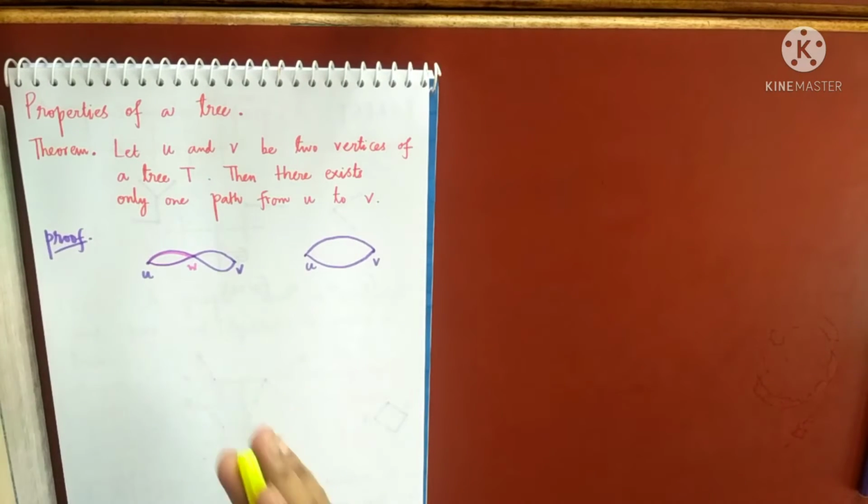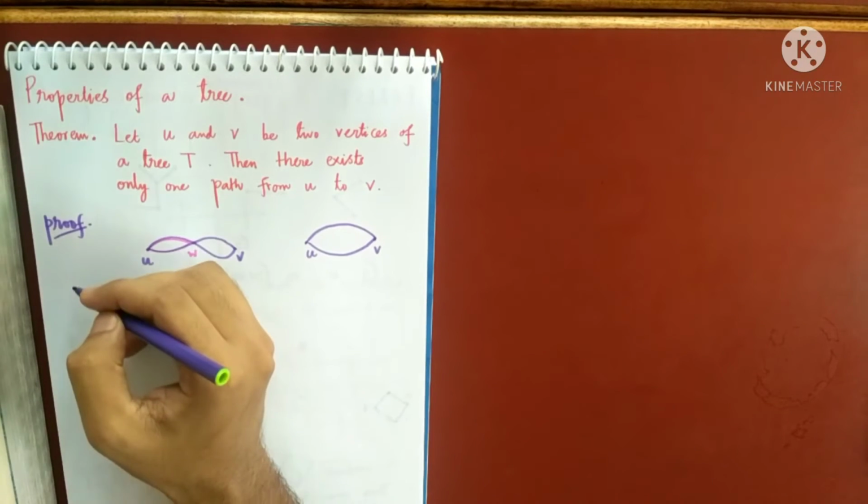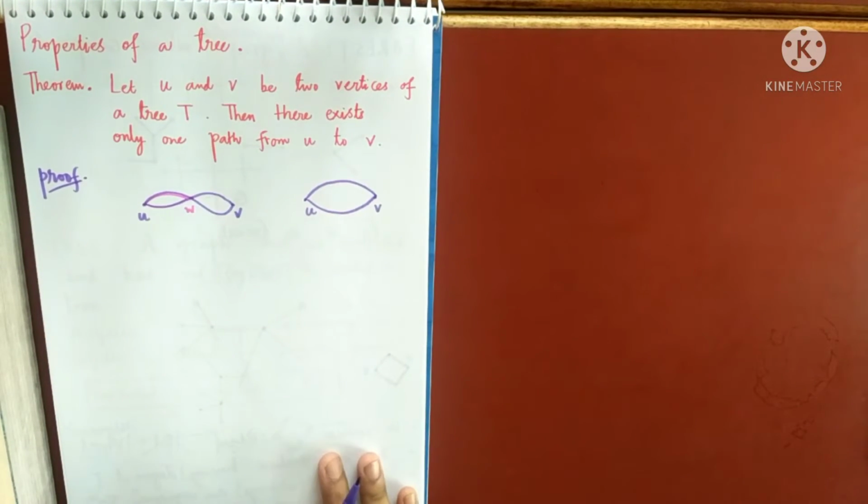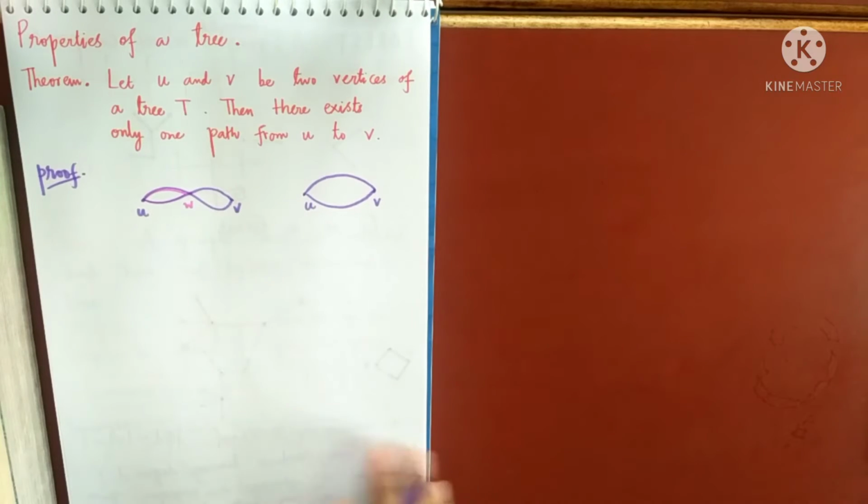Whatever I explained here, I will write exactly the same things. Okay, so let me write it down. Proof. The proof starts from here. This was just the sketch to understand the proof. The proof will start from here.